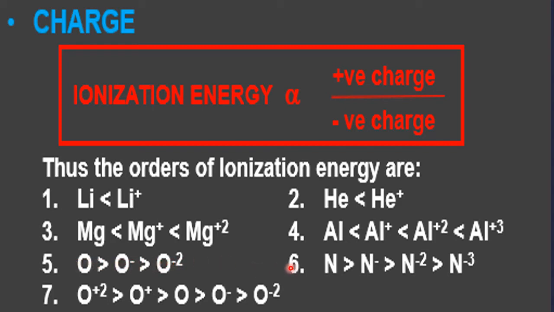In the same way you can apply here also, and here he has compared both plus and minus of the same species. O is neutral, this side anion, this side cations, and cations usually have more and anions usually have less than the neutral atom. So this is the order because of what? Because of the charge on the atom.